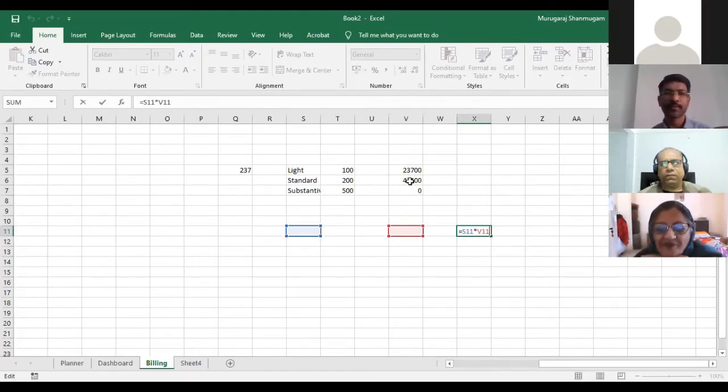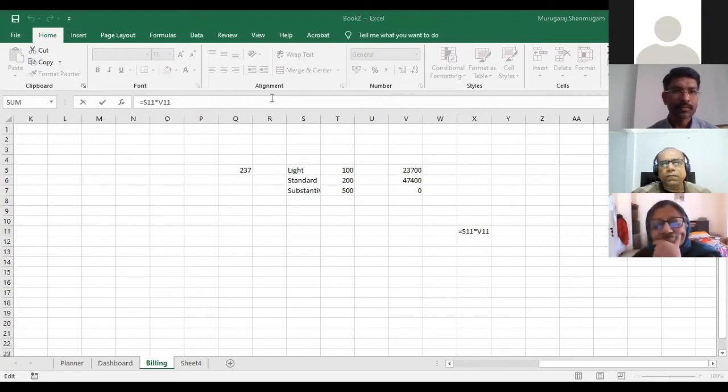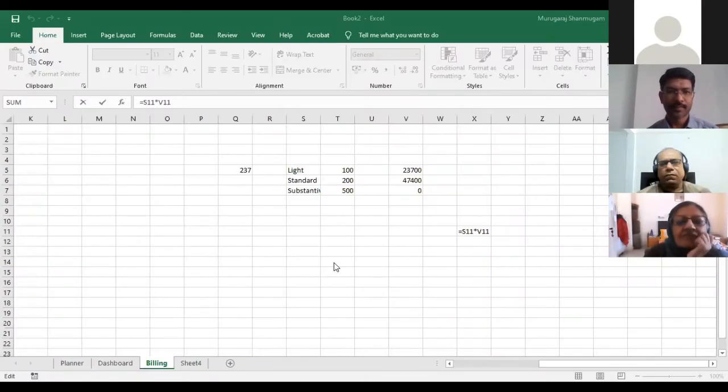2 cells. Divya, please. Yeah, Murukraj, somebody told that resolution is not clear. Can you please increase the size? Okay, I'm trying to. Obviously, cell size will not increase. Okay, you want to increase the size of the cells. Yes, because somebody mentioned that shared screen is not sharp enough.